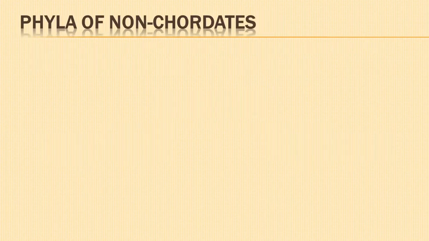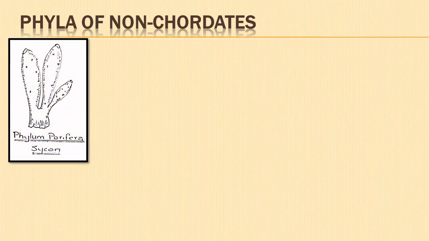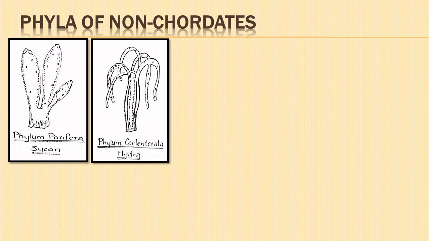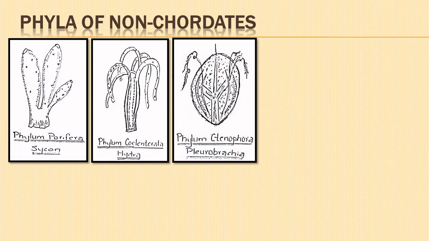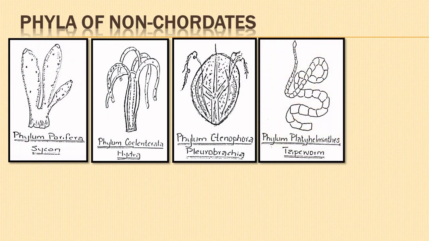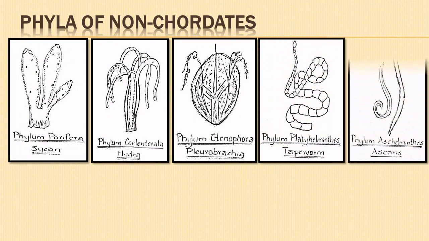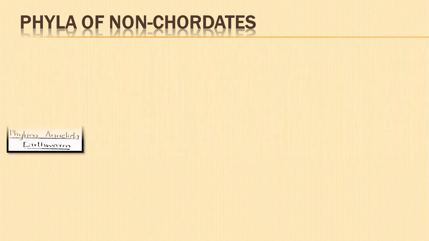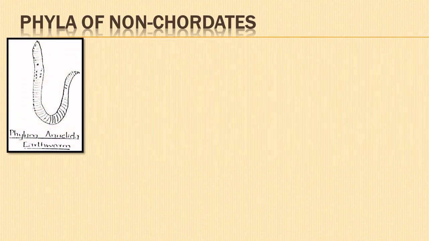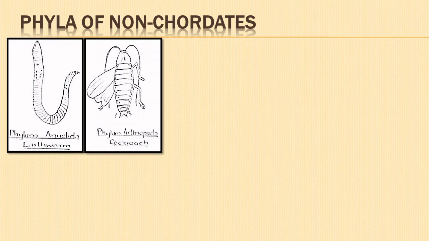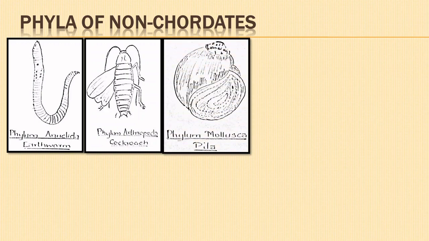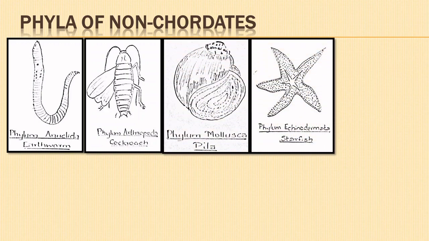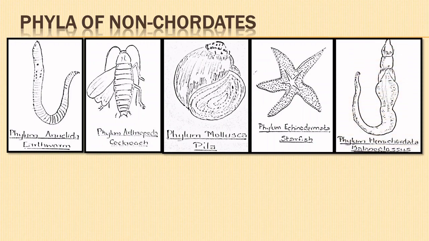Non-chordates are divided into phyla, namely phylum Porifera, phylum Coelentrata, phylum Ctenophora, phylum Platyhelminthus, phylum Aschelminthus, phylum Annelida, phylum Arthropoda, phylum Mollusca, phylum Echinodermata, and phylum Hemichordata.